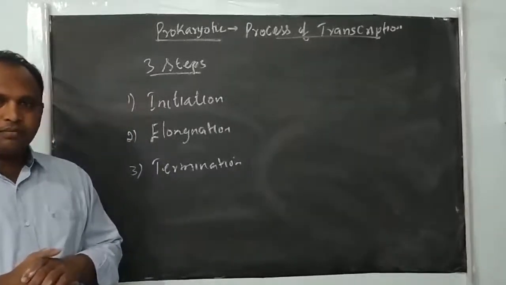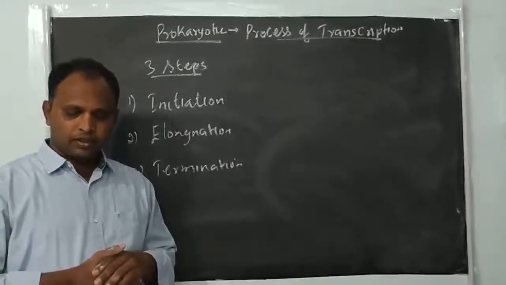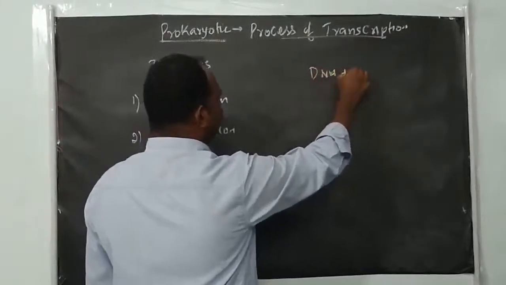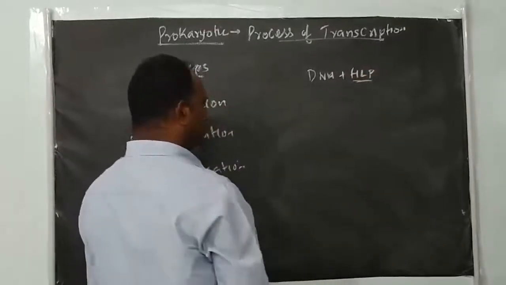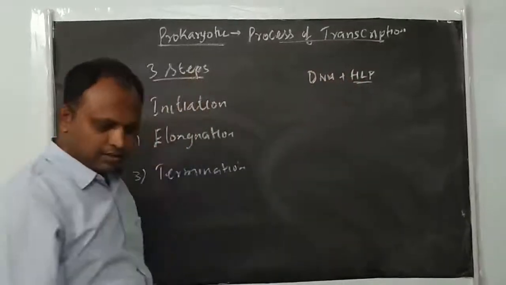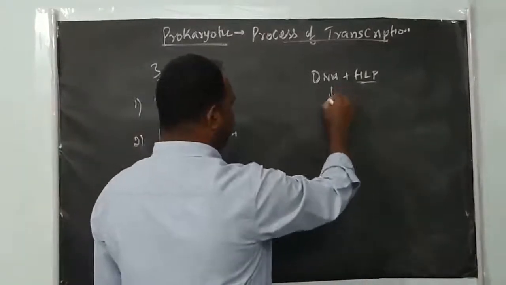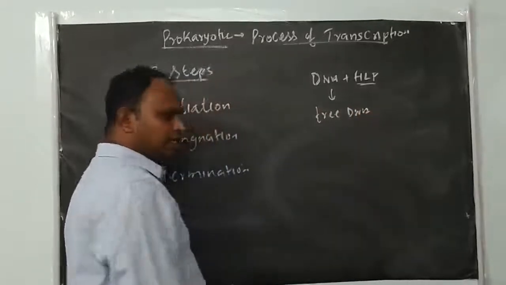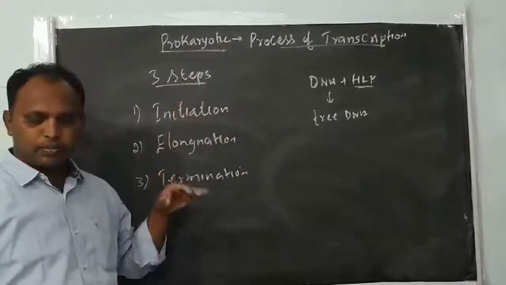The signal from the cytoplasm is necessary for transcription. Once it receives the signal, what will happen? We know that in prokaryotes, DNA associates with histone-like proteins, HLPs. When signals come, the histone-like protein coat may be removed, so it forms free DNA. When the cell is about to transcribe, free DNA will form, and then the transcription process will begin.